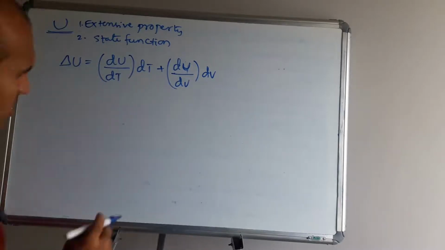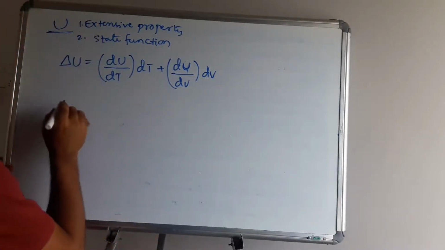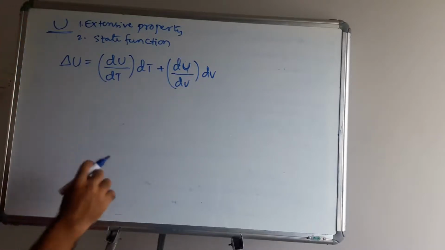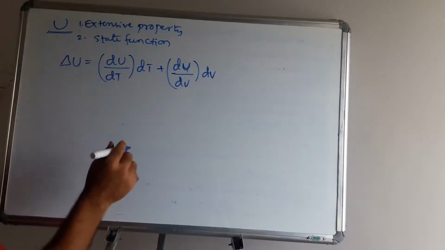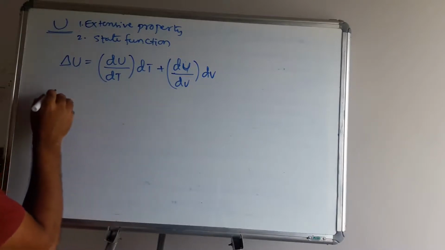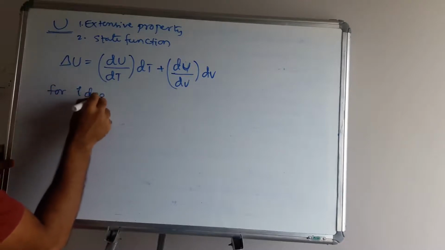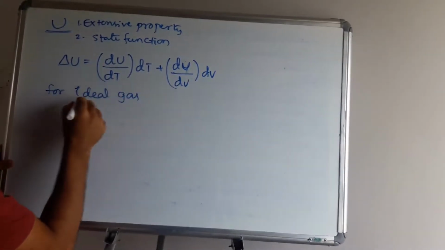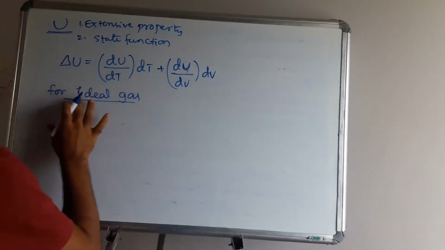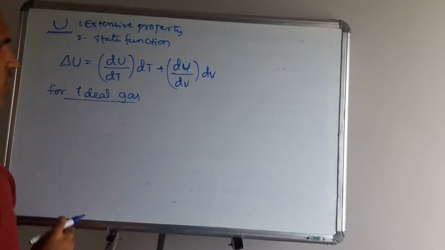Now, in our thermodynamics chapter, we are dealing mainly with ideal gas, which you may already have learned in the states of matter. So for ideal gas, unless otherwise given in your question, you have to follow the ideal gas formula only.